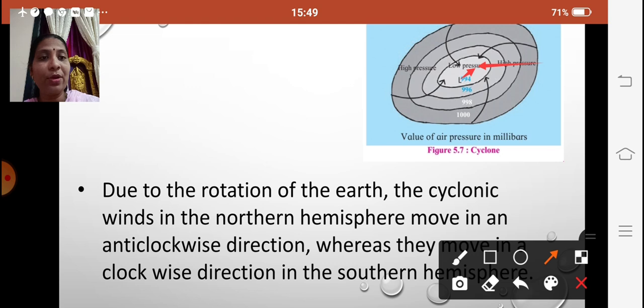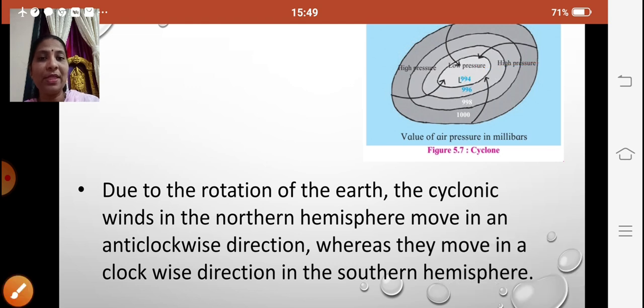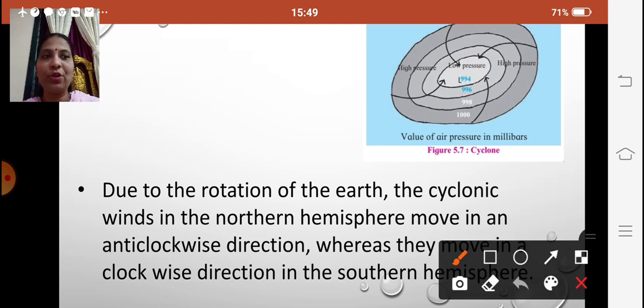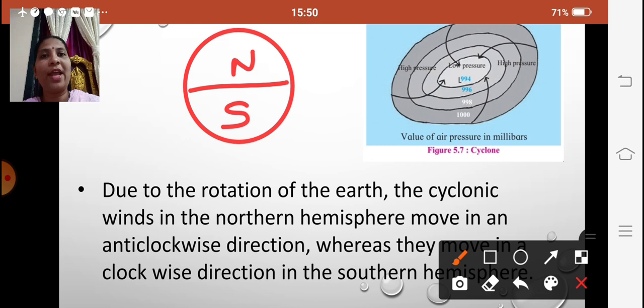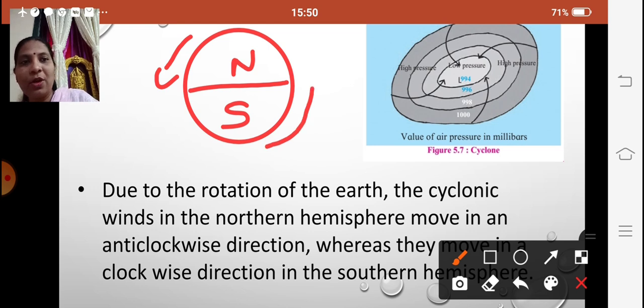And during cyclonic winds, due to the rotation of the earth, the cyclonic winds in the northern hemisphere will move in an anti-clockwise direction, and in the southern hemisphere they will move in a clockwise direction. Yes, so in the northern hemisphere anti-clockwise, and in the southern hemisphere clockwise. You know, clockwise and anti-clockwise.